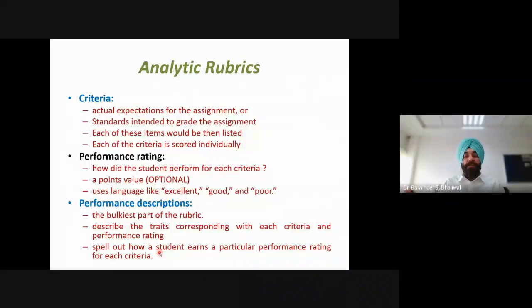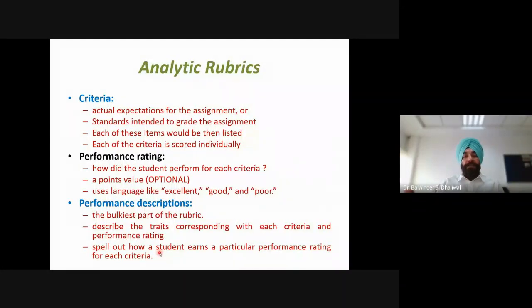We have different numbers of performance levels, and the student work is classified in those levels. Also, we can have point values. Instead of excellent, good, poor, we can also have a 4, 3, 2, 1 type of scaling, or even marks allotted to different levels. We can include all those things while designing our rubric.